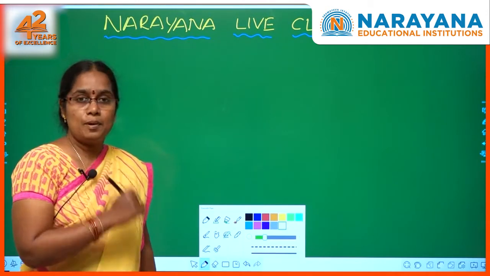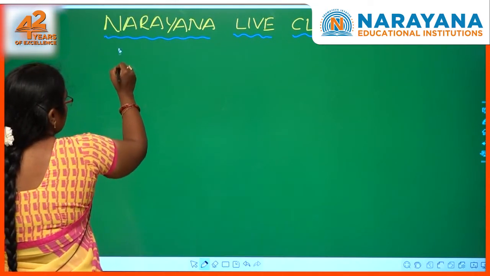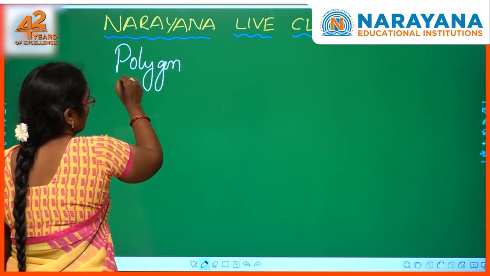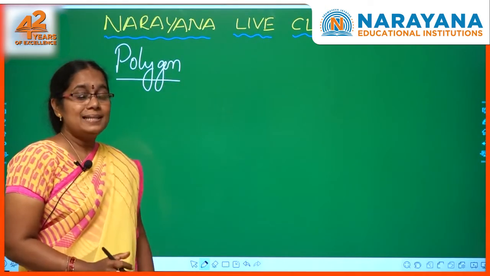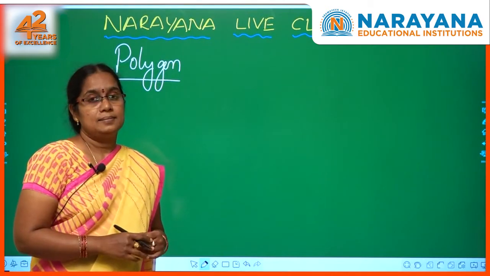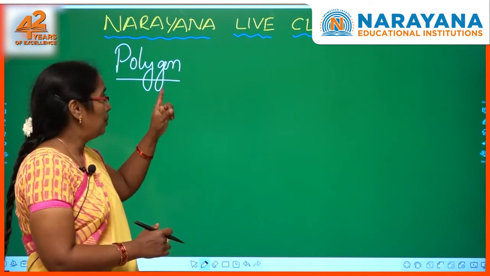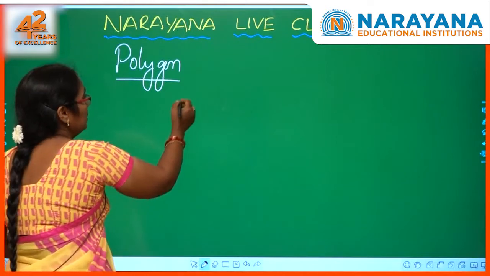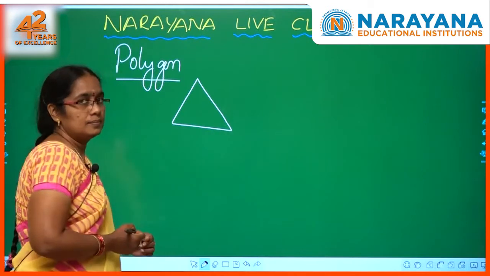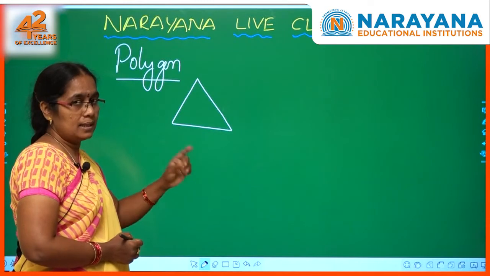First, what is a polygon? Polygon is a simple closed figure bounded by line segments. Such figures are called polygons. For example, if you see this figure, this is a closed figure and also bounded by the line segments. How many line segments are there? 3 line segments.